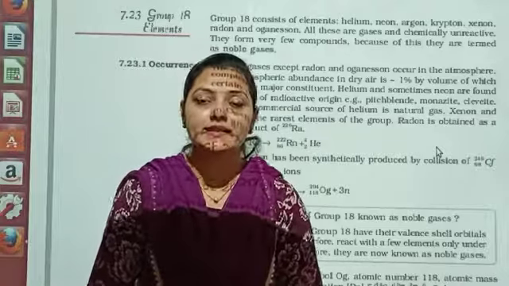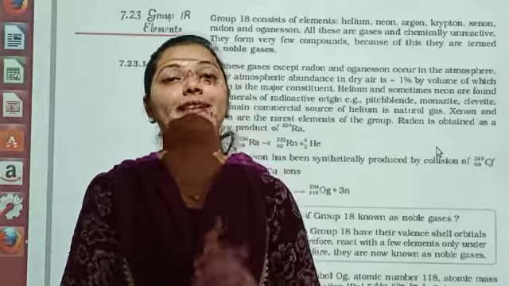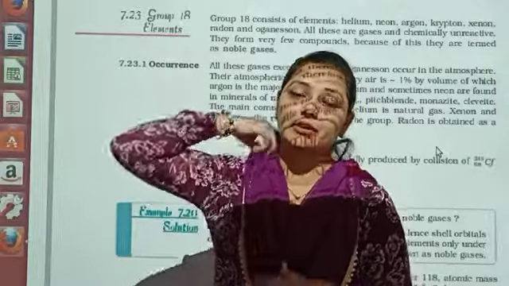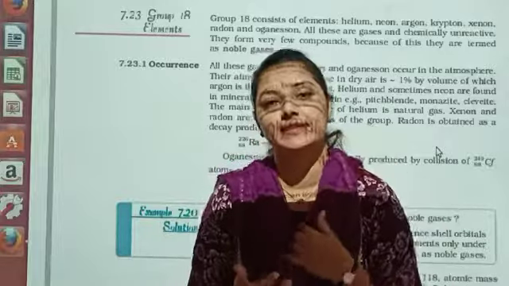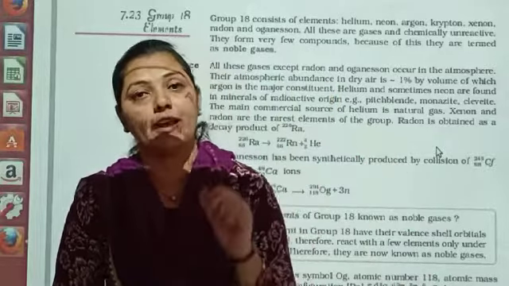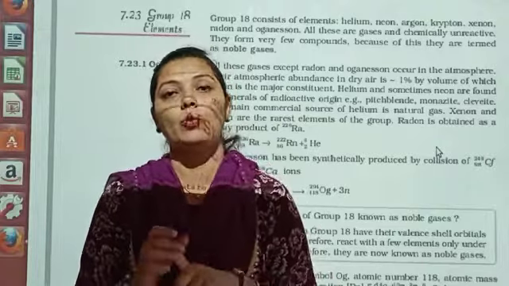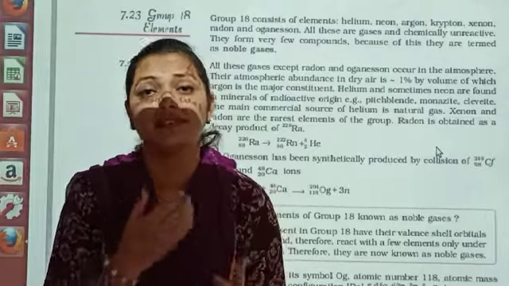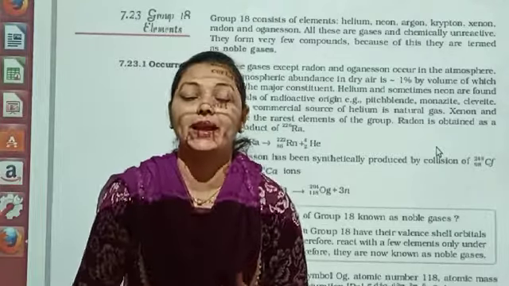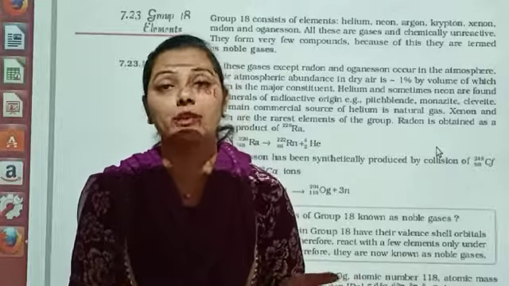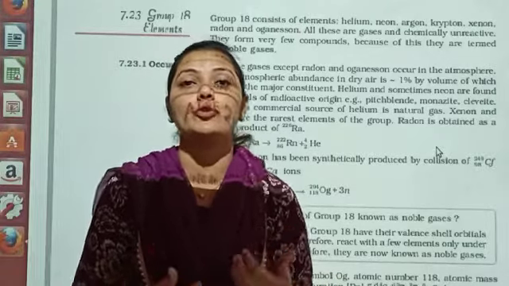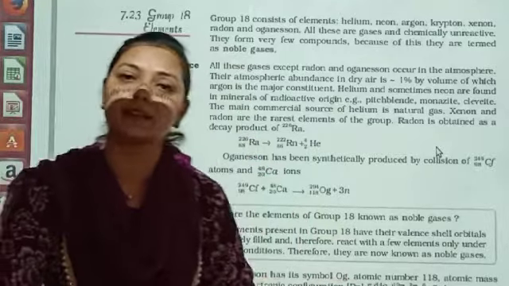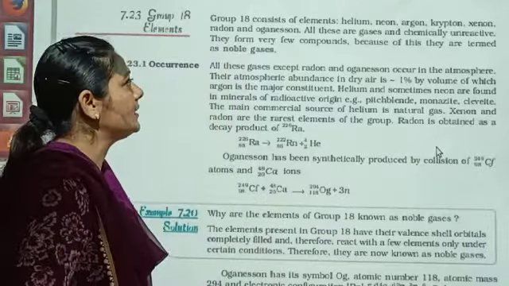Do you remember in class 10 we studied the chapter on bonding and periodic table? One question arose over there: why were the noble gases discovered very late? The existence of noble gases was known very late. If you remember, we studied two points there. Number one, they are available in a very trace amount, meaning their concentration in the atmosphere is very low. And second thing, they are not reactive. When they are not reactive, how will one come to know about their presence? Are you getting it? So because of these two particular factors, there was a late discovery of the noble gases. So that is the reason over here.